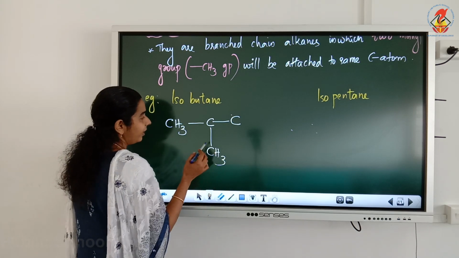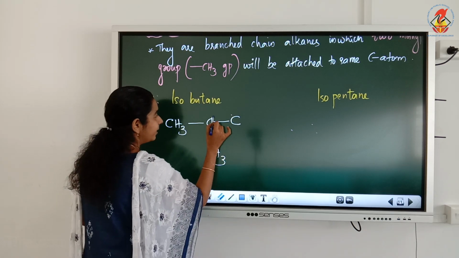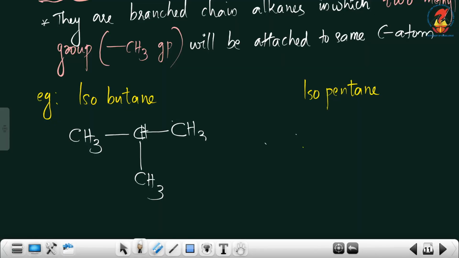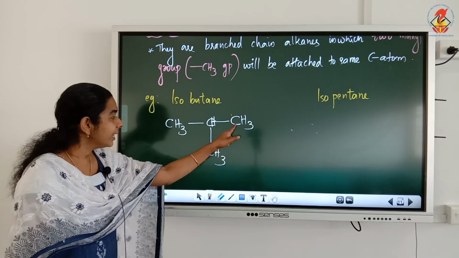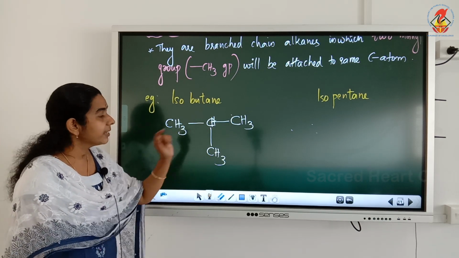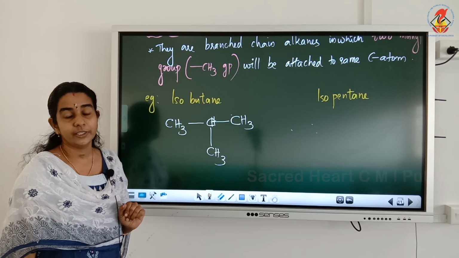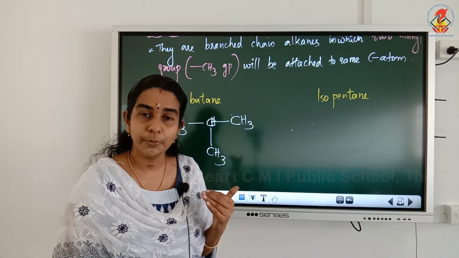Now add the remaining valencies here and here. All the 4 valencies are satisfied. Here one more carbon, here one more hydrogen, here 3 more hydrogen. So this is the structure of isobutane with a total of 4 carbon atoms in which 2 methyl groups are attached to the same carbon. So an example for an iso compound is isobutane.